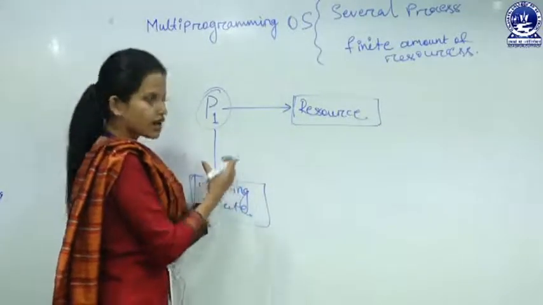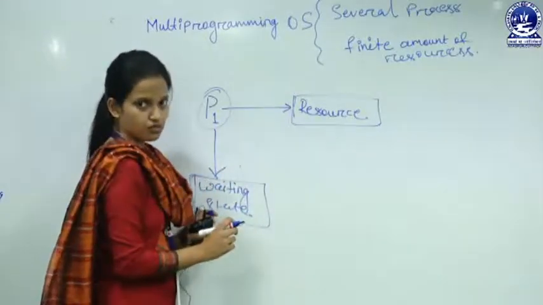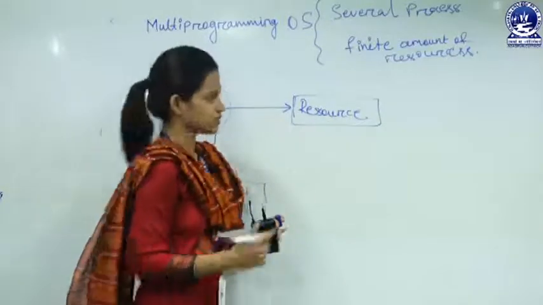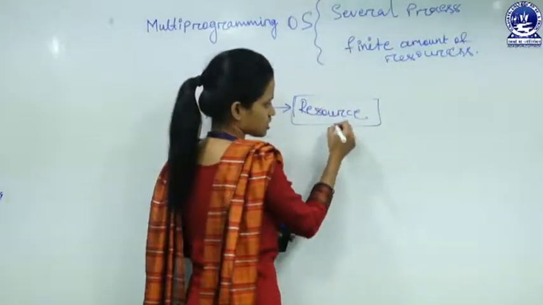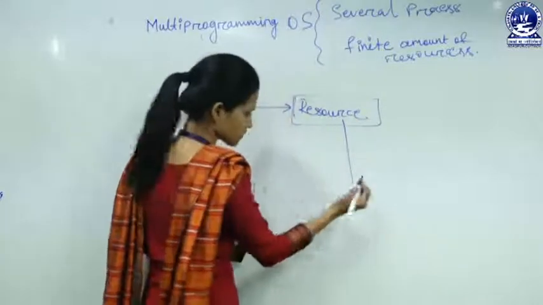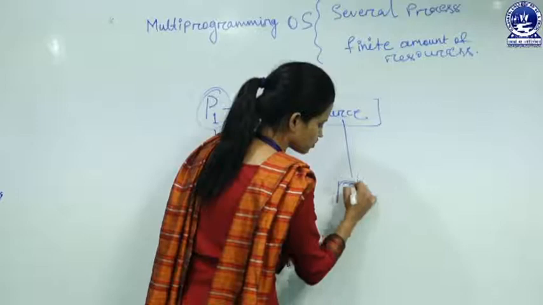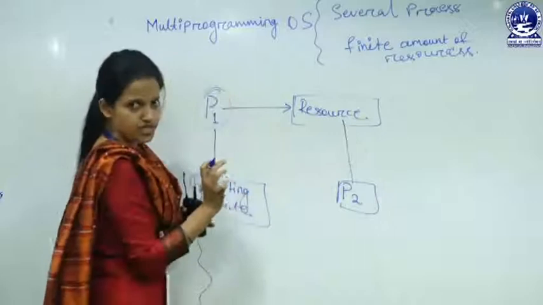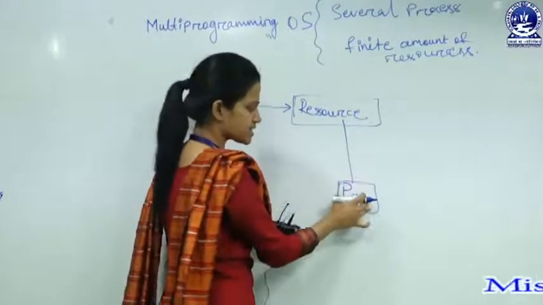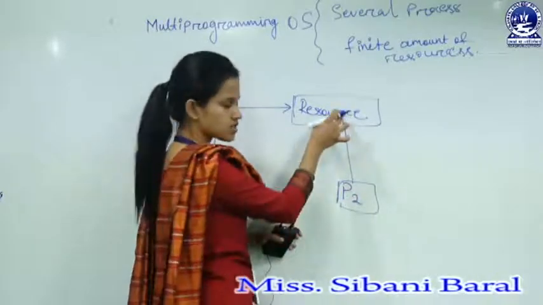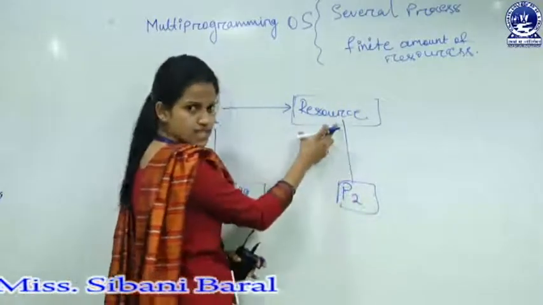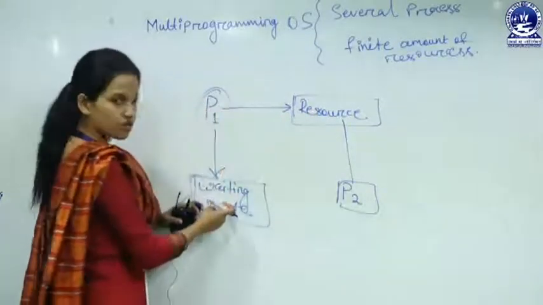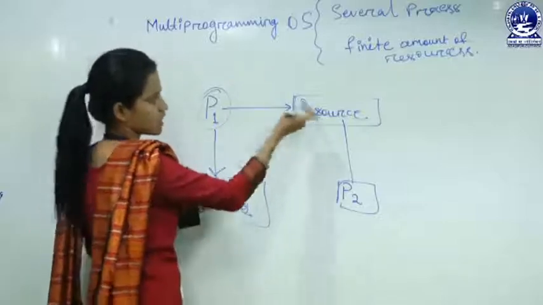For acquiring this resource, it is requesting it, but the resource is held by another process, suppose P2. If P2 completes its IO operation, its work with this resource, then it leaves the resource, the resource becomes available, and immediately P1 acquires it. P1 leaves the waiting state and is assigned the resource.